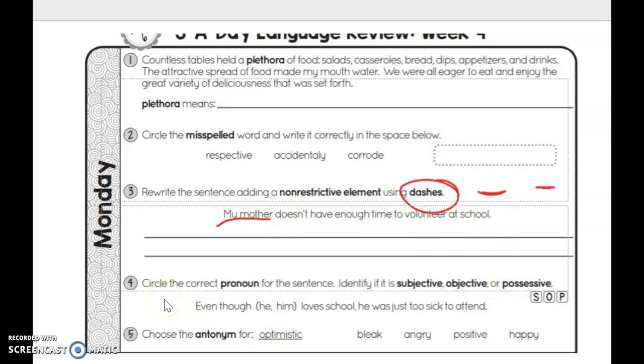All right, for number 4, you're choosing the correct pronoun. Then you're telling me, is it subjective in the subject, objective in the predicate, or possessive showing ownership? And then you're looking for the antonym, the opposite of optimistic. Well, optimistic means someone that is a positive person. So the opposite would be what?